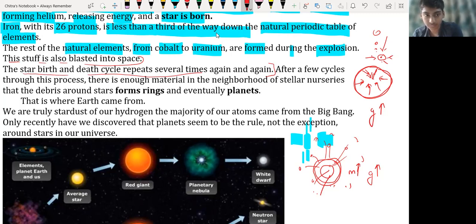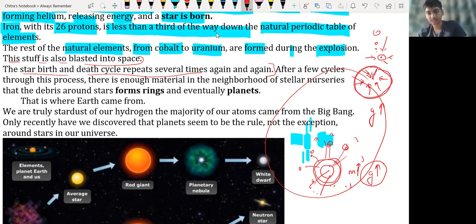When a massive object starts attracting other objects towards itself, its mass will increase. Due to the increase in mass, its gravitational force will also increase. Due to the increase in gravitational force, whatever objects are present around it will also get attracted toward that object.